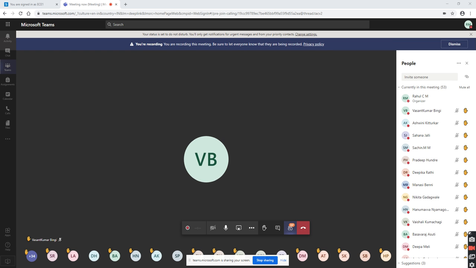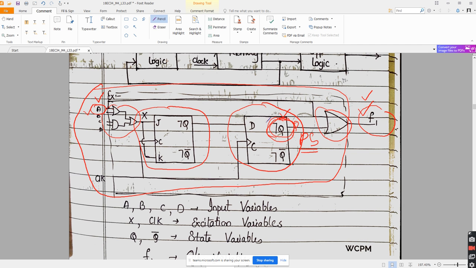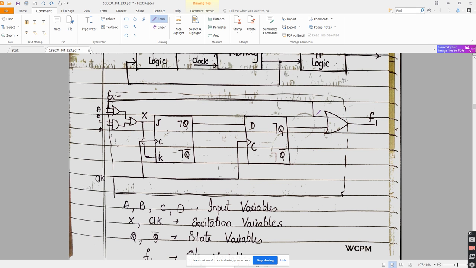I was discussing this circuit. Is this circuit a sequential circuit? Yes or no? Yes, sir. Why is it a sequential circuit? Because it has this flip-flop and even it has a combinational circuit here. Memory element with combinational circuit.